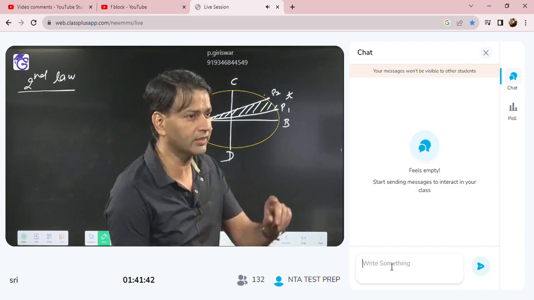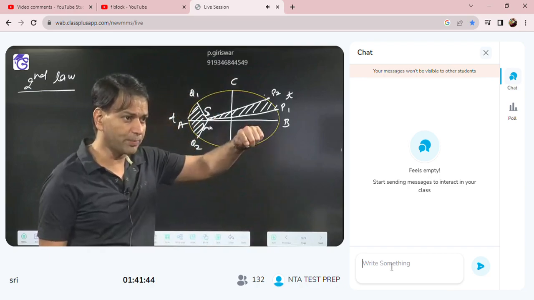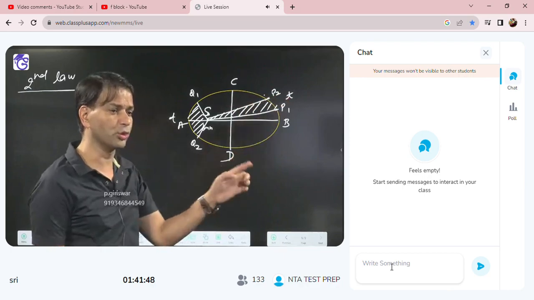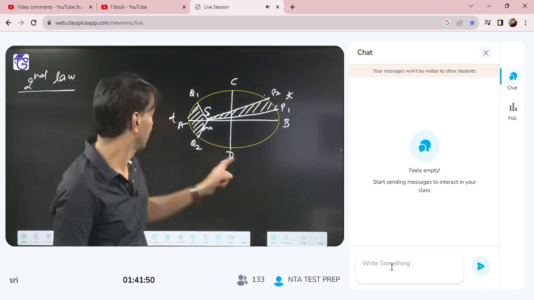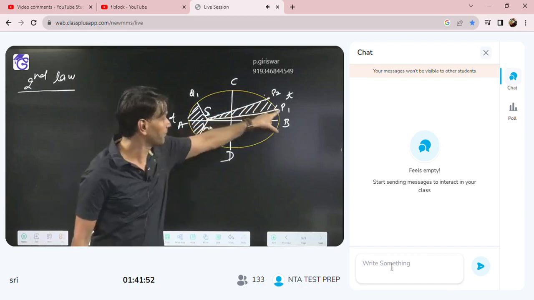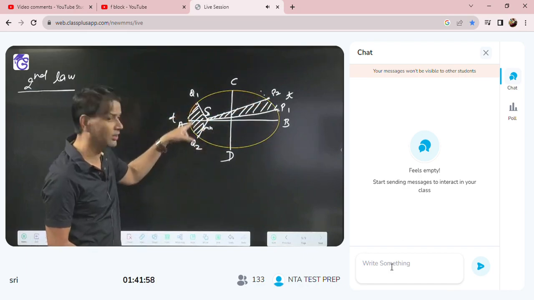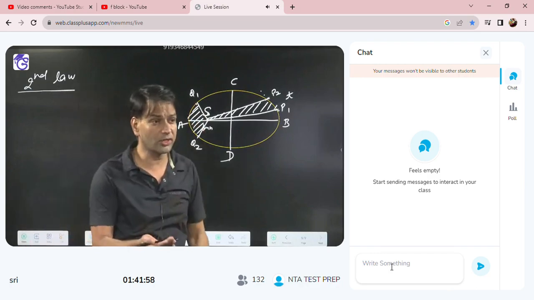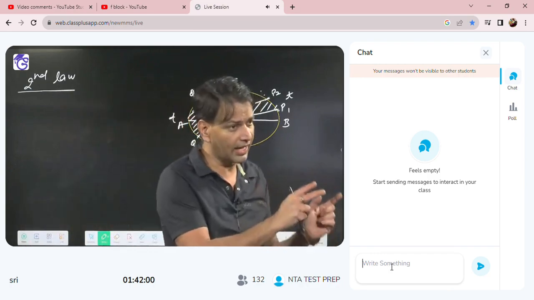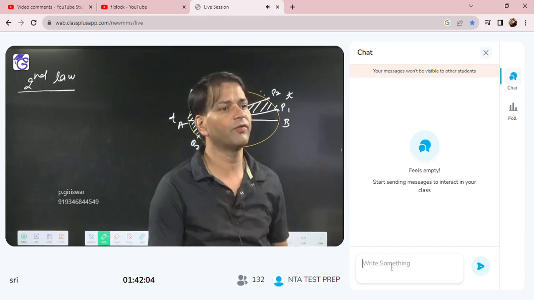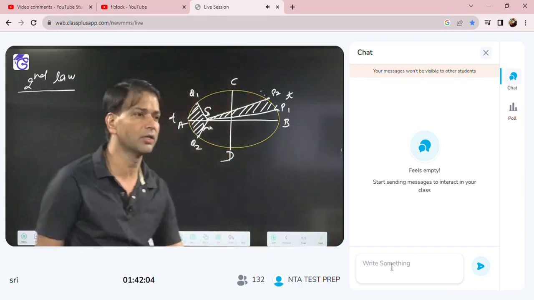Then I can say what? If the time for P1 to P2 is t, and the time for Q1 to Q2 is t, then area SP1P2 will be equal to area SQ1Q2. So the law is: the line joining the sun and planet sweeps equal area in equal intervals of time. Everybody got it or not?